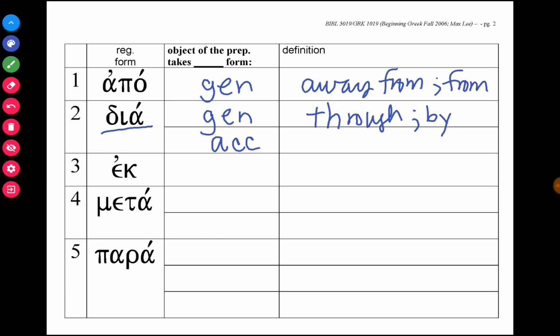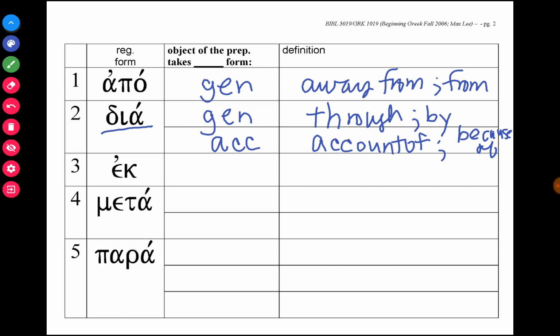But if it's attached to an accusative noun or pronoun, then it's going to mean something different. It's going to mean on account of, or because of. So dia to euangeliou, the example we just gave on the previous slide, means through or by the gospel.